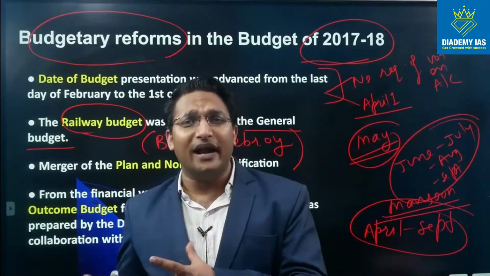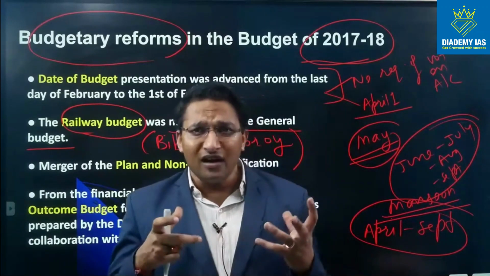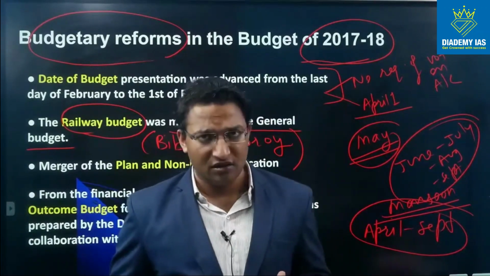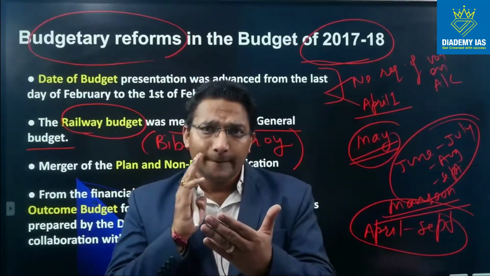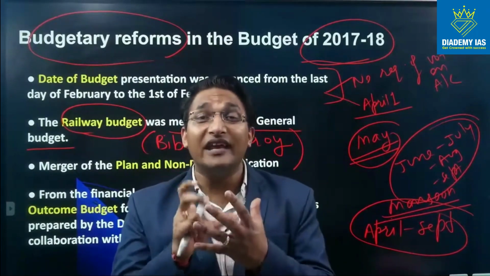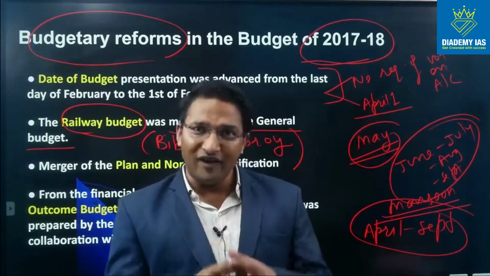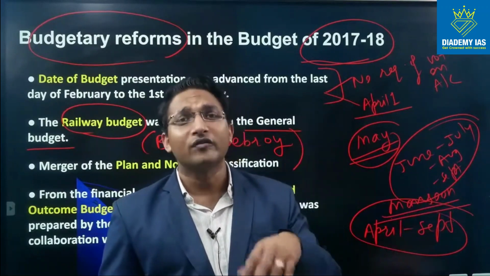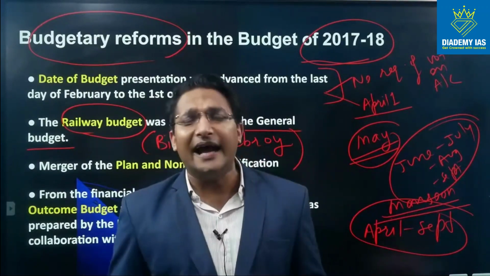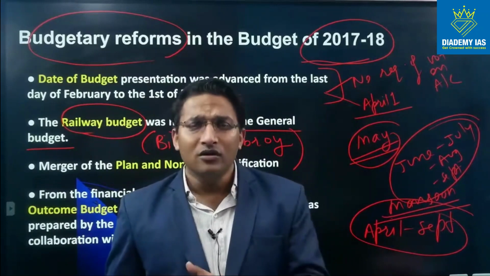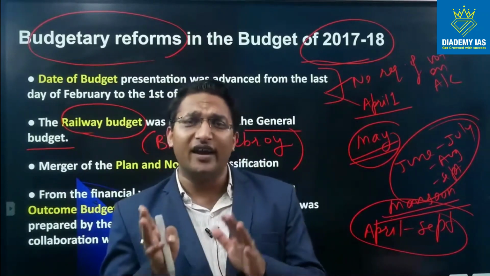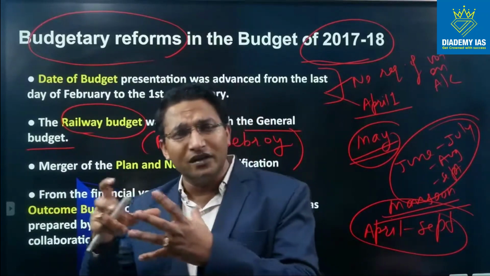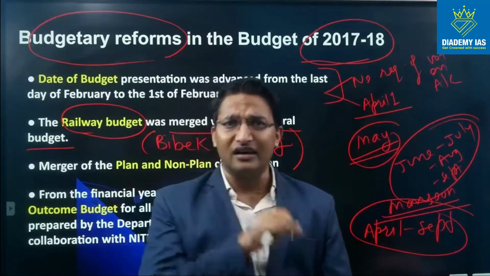The railway budget was separate because it had a huge amount of expenditure and income. The quantum of the railway budget was very, very high when it was introduced earlier, around 1921. Now when we have efficient road infrastructure and many other options, the quantum of the railway budget has been reduced. This is one reason.